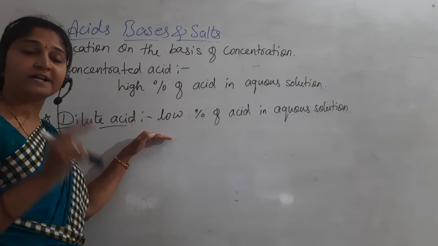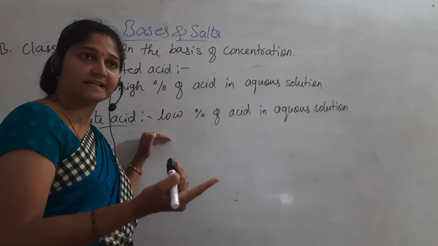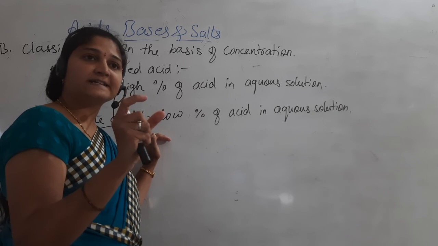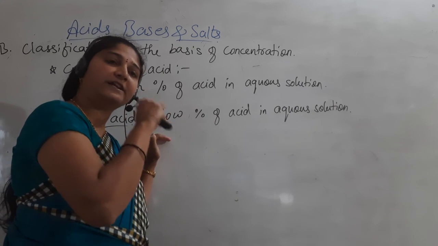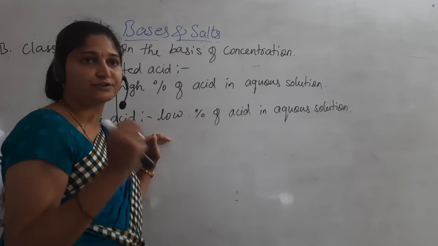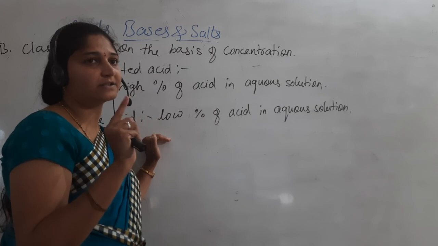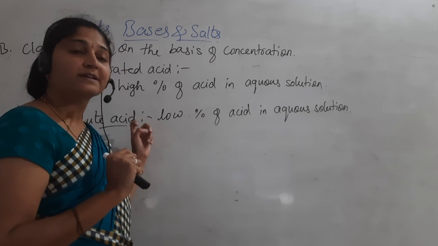But in dilute, it depends on the extent to which that solution is prepared. So whether a weak acid is diluted or a strong acid is diluted, that matters.